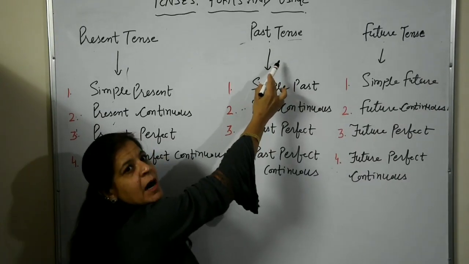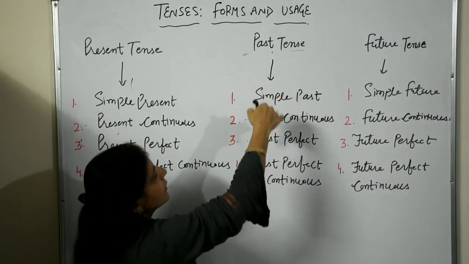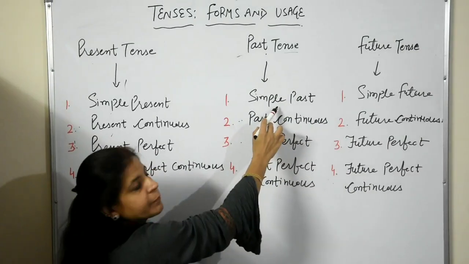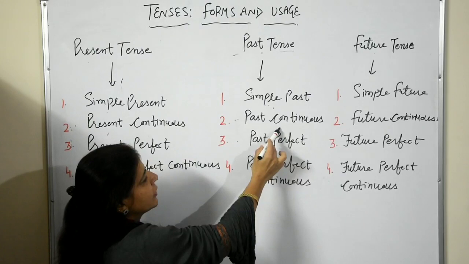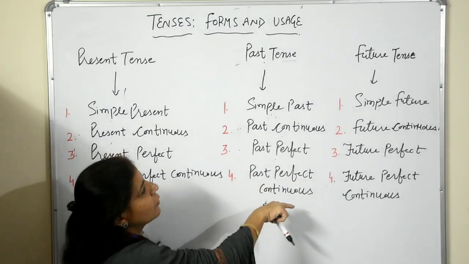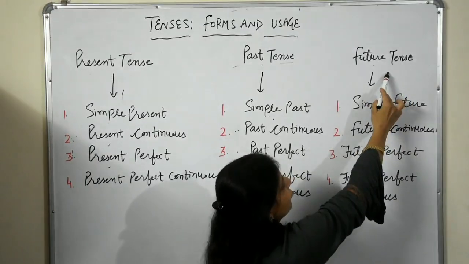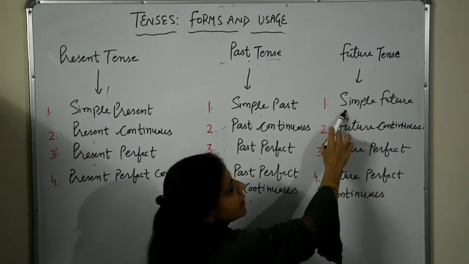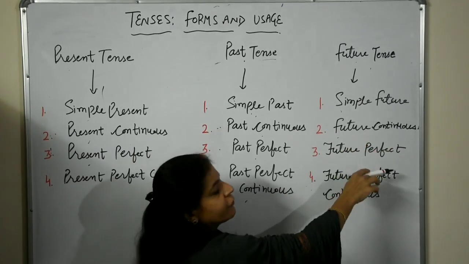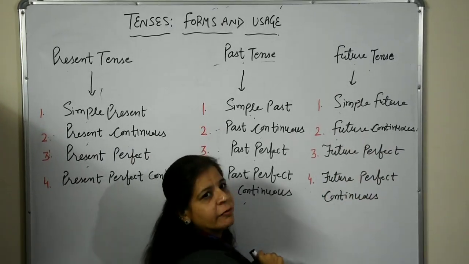Second tense, past tense. And this tense has also subtypes. First, simple past. Second, past continuous. Third, past perfect. And fourth is past perfect continuous. Third is future tense. First, simple future. Second, future continuous, then future perfect, and then future perfect continuous.